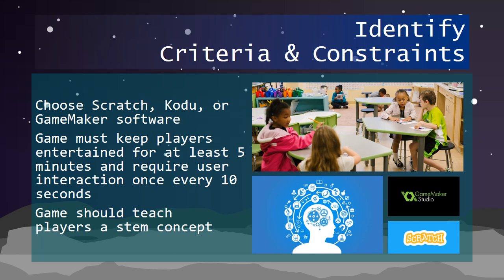We were able to choose from 3 different softwares to create the game: Scratch, Kodu, or GameMaker. We chose to use GameMaker because we knew that it would make the final product look much more professional than either Scratch or Kodu. It also allowed us to change more features than either Scratch or Kodu because we could code in GameMaker. The game must also keep players entertained for 5 minutes, and the user must interact with the game at an average of every 10 seconds. The game is meant to interest the user in a type of engineering.